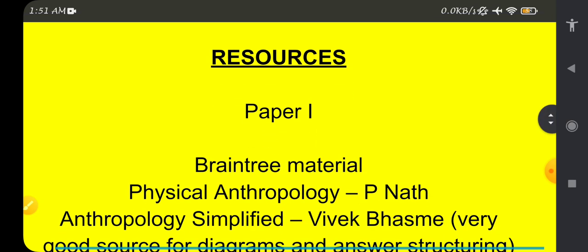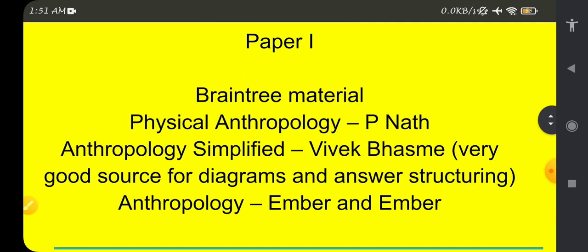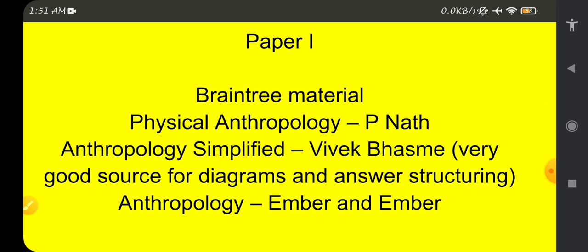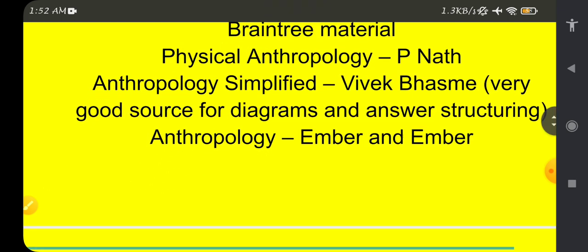As of now, we should know that for paper 1 we should go for Brain Tree material, Physical Anthropology by P Nath sir, Anthropology Simplified by Vivek Bhasme, and Anthropology by Ember and Ember. These are the books for paper 1 we should know. We should have these books with us, and we are going to see how to read chapter by chapter in our next class. But as of now, for paper 1: Brain Tree, Physical Anthropology by P Nath, Anthropology Simplified by Vivek Bhasme, and Anthropology by Ember. These are the important materials.